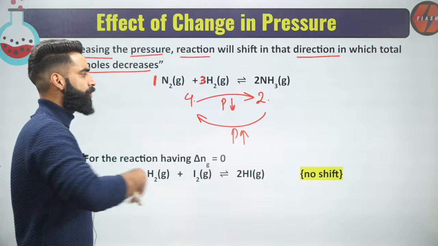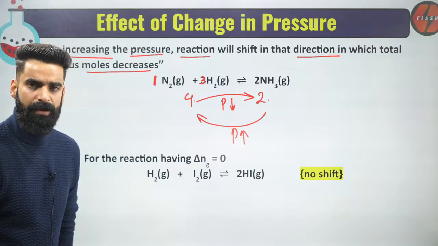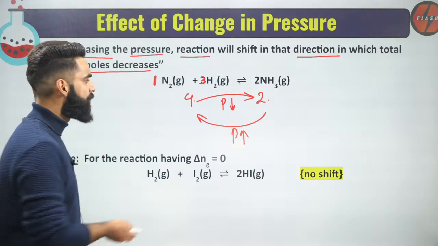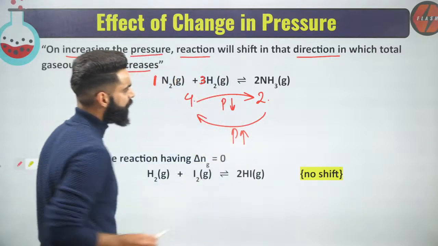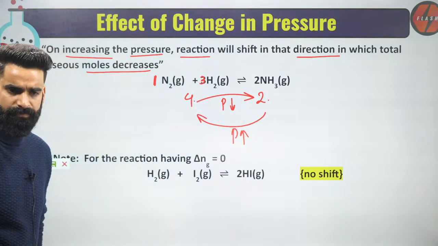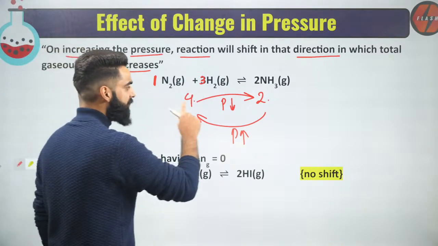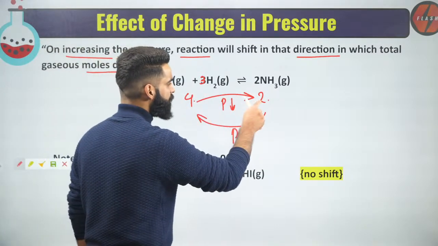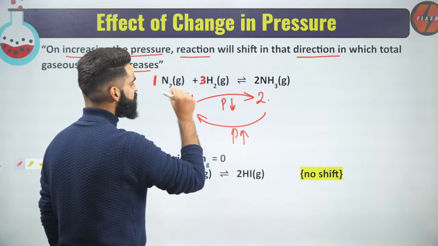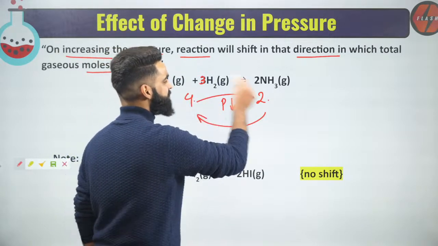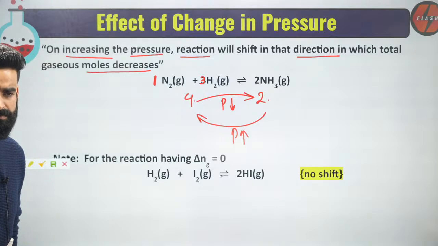I am increasing the pressure, so equilibrium will try to decrease it. How will equilibrium decrease the pressure? It will make the reaction proceed in the forward direction. Very simple. So if I'm increasing the pressure, equilibrium shifts the reaction in the forward direction. That means equilibrium is shifting the reaction towards the lesser number of moles.